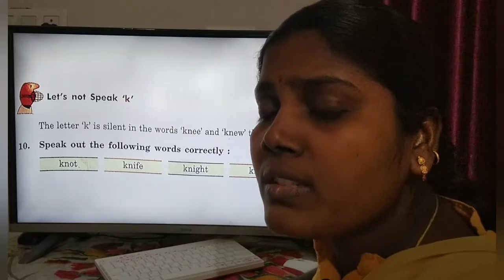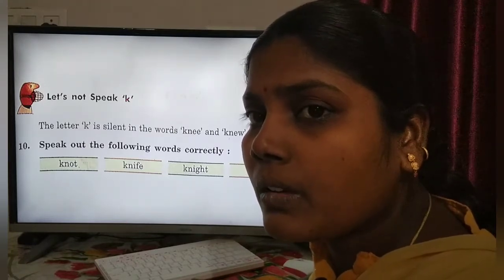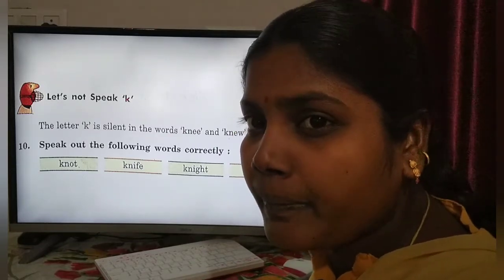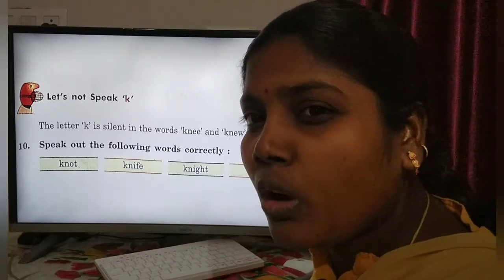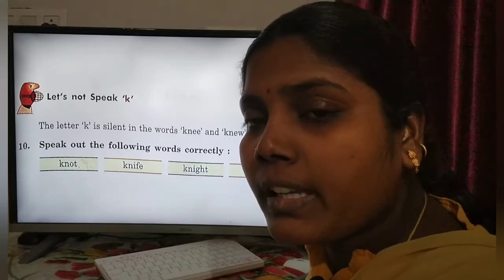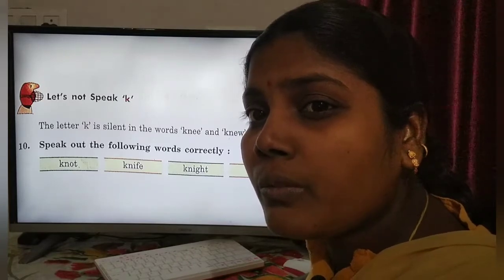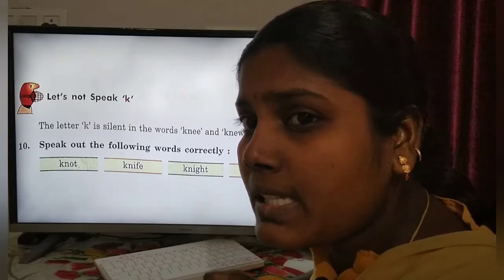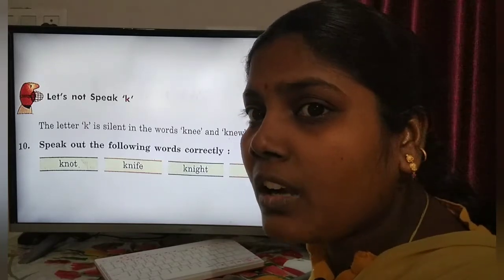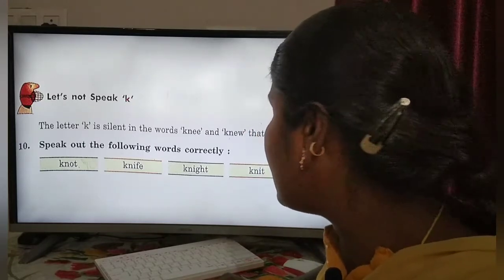When we pronounce, the K sound does not come out. And when we write, we have to write K. Not, KNOT, not. So you should not leave out the K when you write. But when we pronounce, the K should be silent, not. So we cannot read it as knot. Okay, knot, knife, night, knit, need.